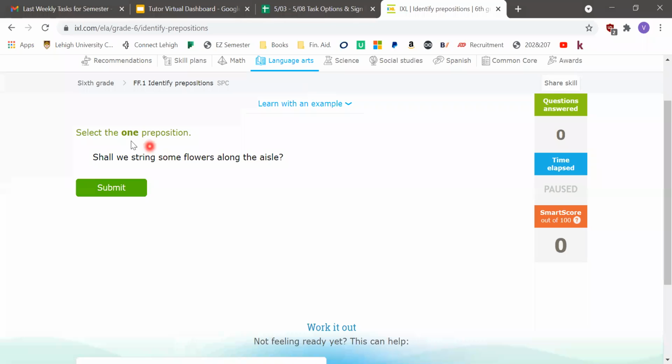All right, so let's look at this example. Shall we string some flowers along the aisle? First I would look near the end of the sentence, and I see along the aisle as the words that can be taken out and still make sense as a sentence. Shall we string some flowers? That still makes sense as a sentence. So along the aisle would be the prepositional phrase, and the first word is along. And that answers the question where. So along would be the preposition.